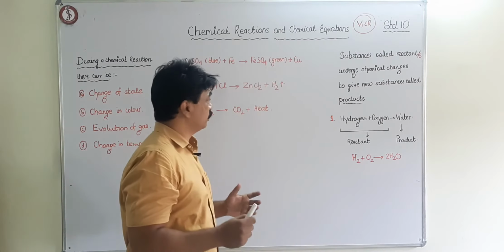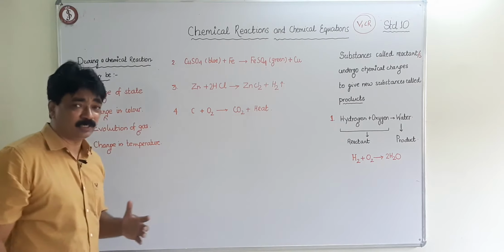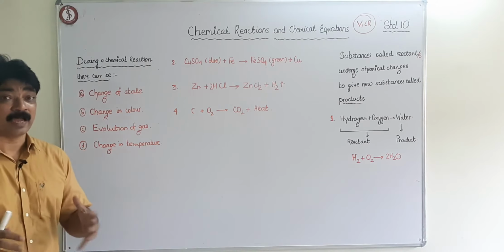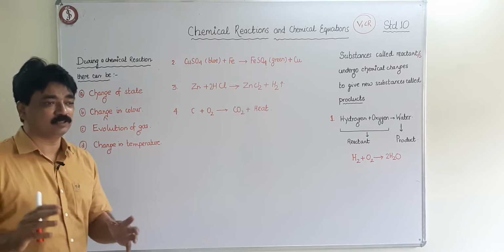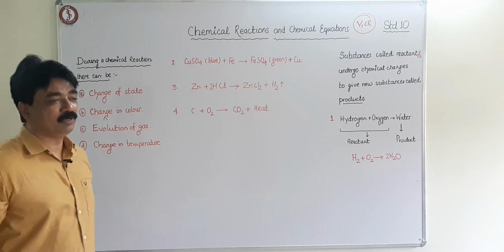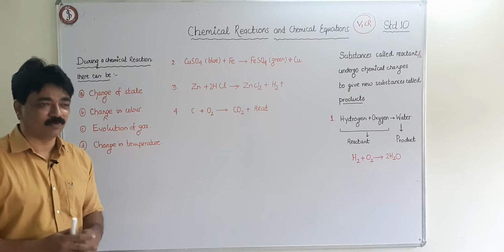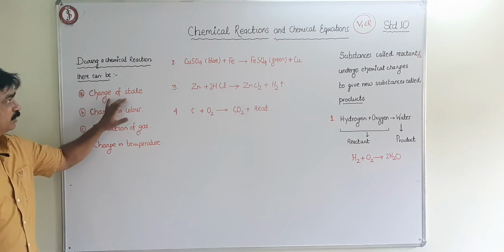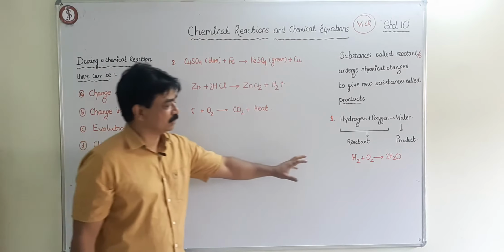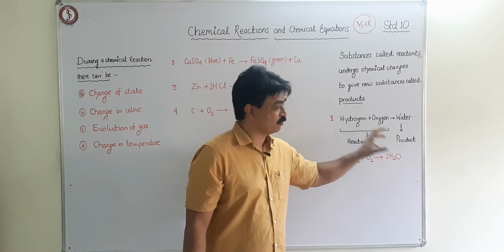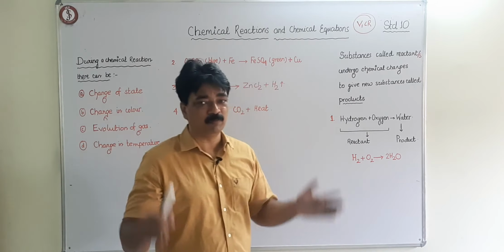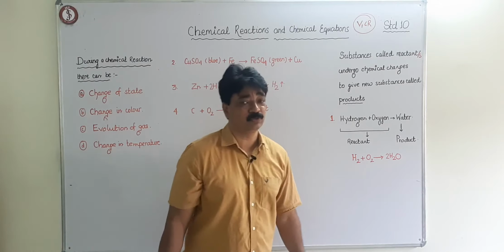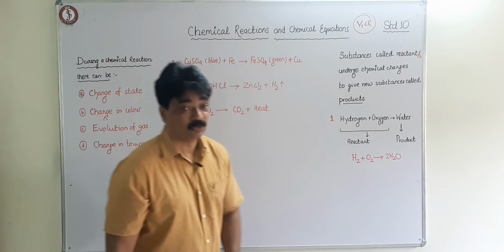Now we are going to see what happens during a chemical reaction. What are the signs through which you can see some changes happening, and you can say, oh, this may be a chemical change. See, first there can be a change of state. I already mentioned there is a change of state: hydrogen gas, oxygen gas and water. Though water may be formed in vapor form, later when the temperature goes down, we can get liquid water. So that is there.